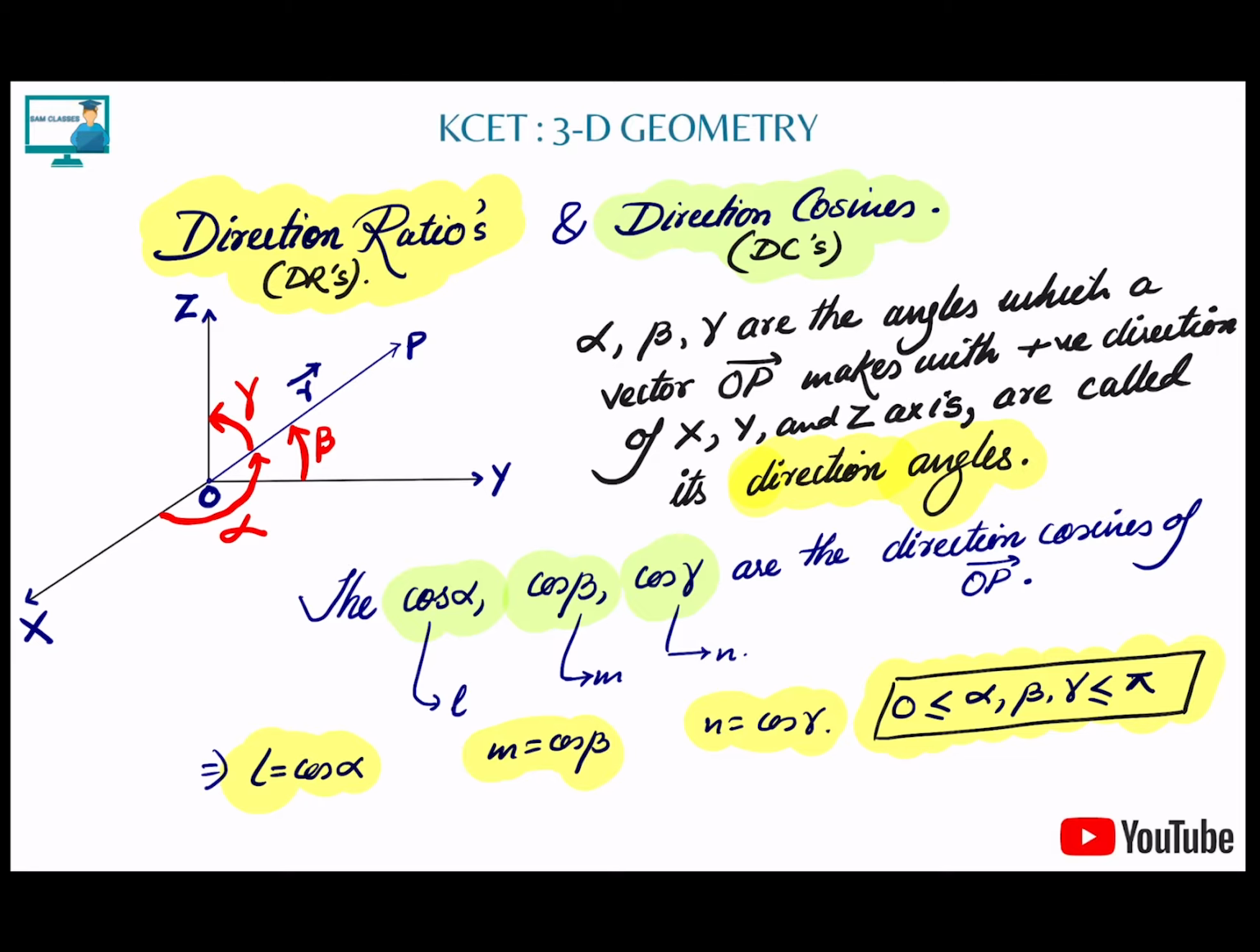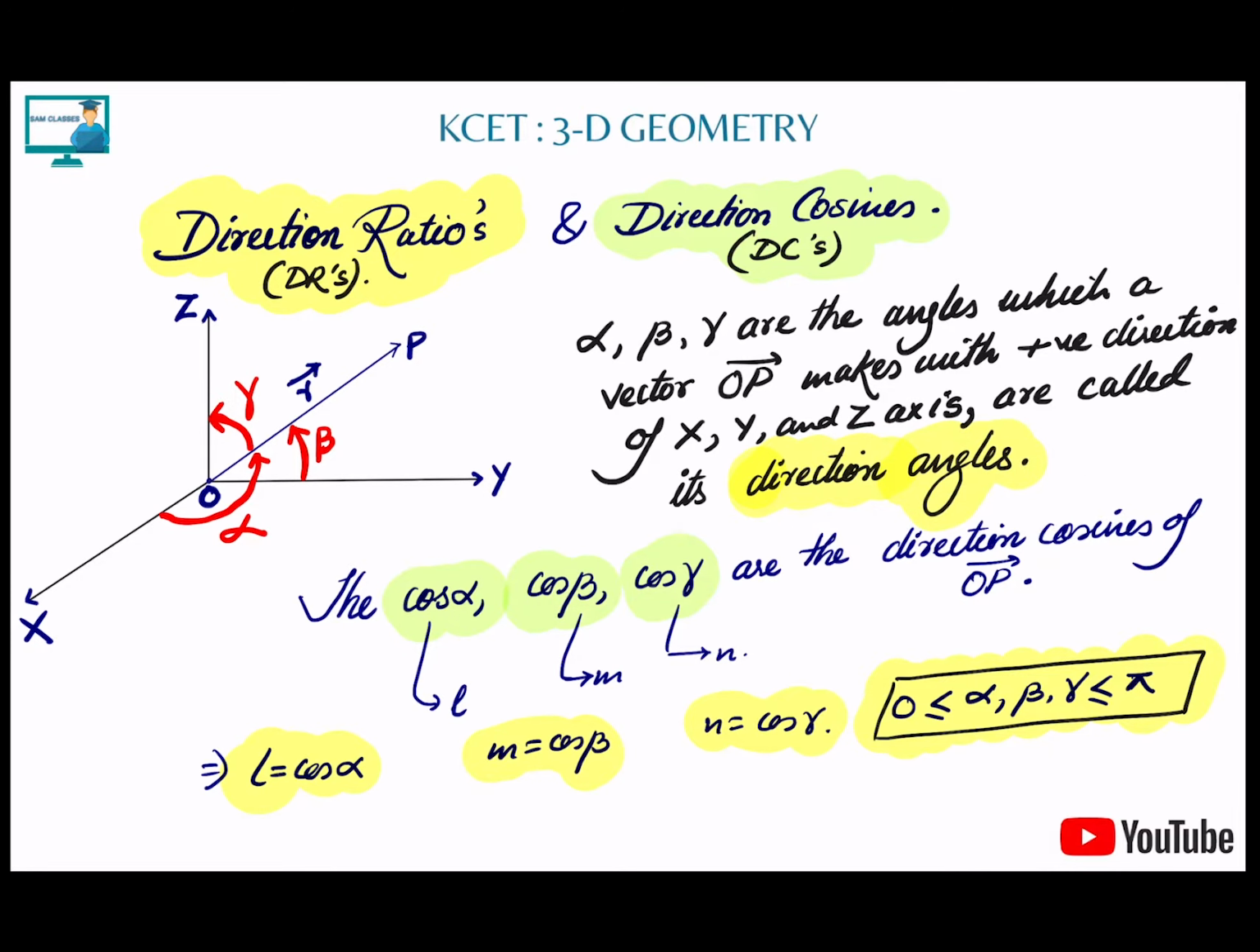Let's say you have a line OP, and it is making an angle alpha with the positive x-axis, beta with the positive y-axis, and gamma with the positive z-axis. Then these angles are known as the direction angles. Very simple, and the cos values of these angles are known as direction cosines. That much you need to know.